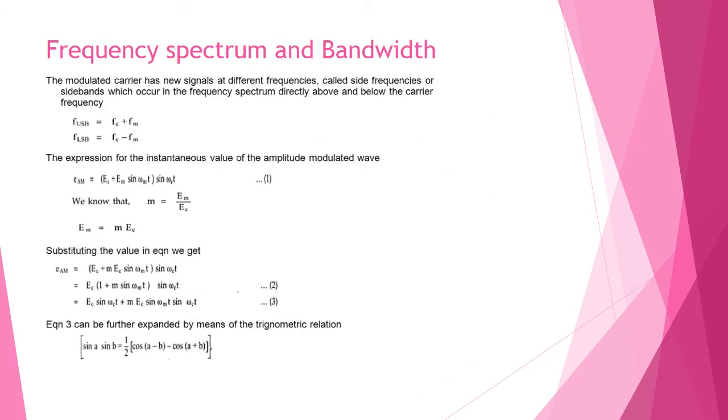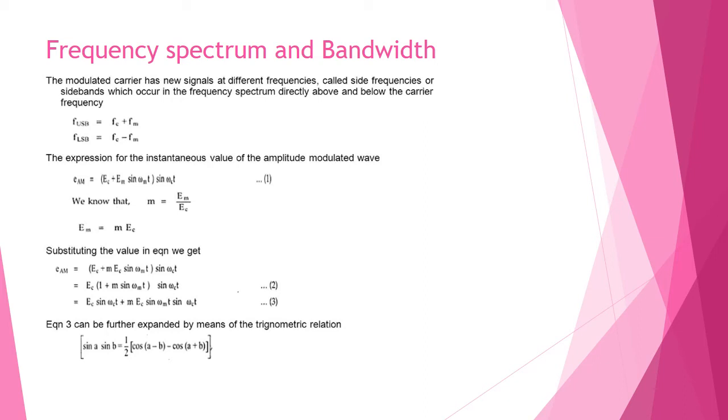Next we are going to see the frequency spectrum and bandwidth. We all know that a modulated carrier has new signals at different frequencies, that is, sideband frequencies: the upper sideband frequency and the lower sideband frequency. There are two frequencies. The upper sideband frequency will be denoted as fc + fm, that is, carrier frequency plus modulating frequency. The lower sideband frequency will be denoted as carrier frequency minus modulating frequency.